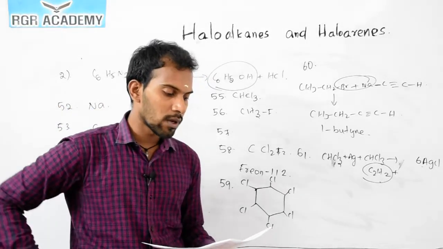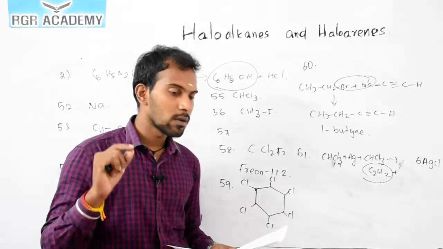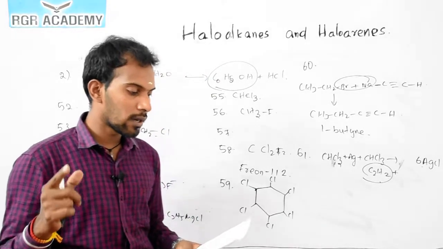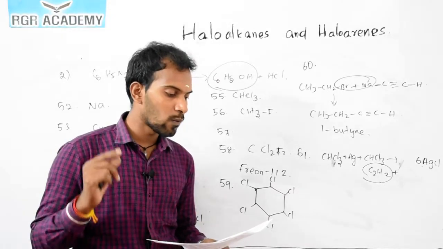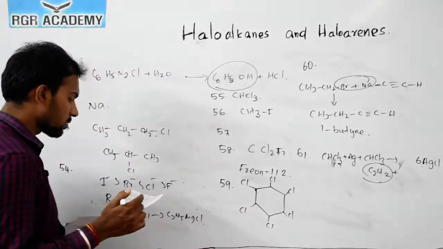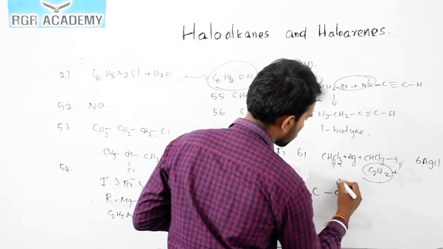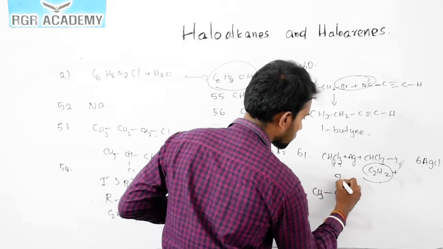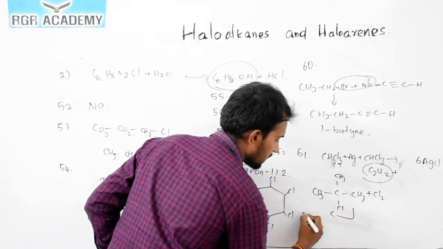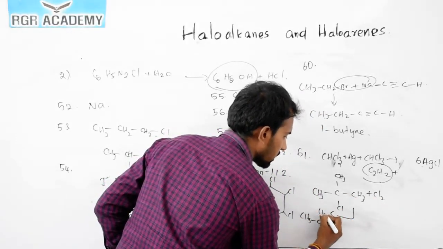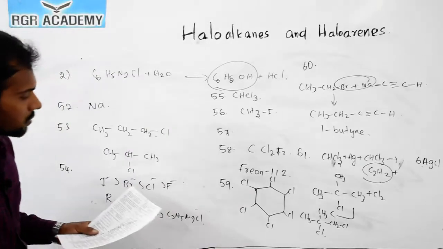Now the organic compound C4H9Cl. It is not C4H6Cl, so please change the option. So C4H9Cl with sodium in the presence of ether gives a hydrocarbon, which on monochlorination gives one chloro derivative. Okay. So here the answer is tertiary butyl chloride. See this formula, which undergoes monochlorination. Further, when you add this chlorine, that one converts into CH3, C, CH3, CH2Cl, Cl. Okay. So this is the answer.